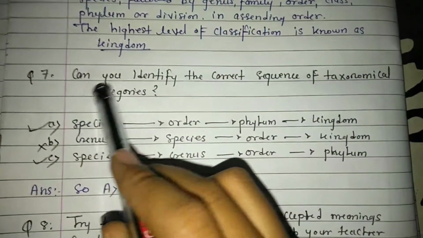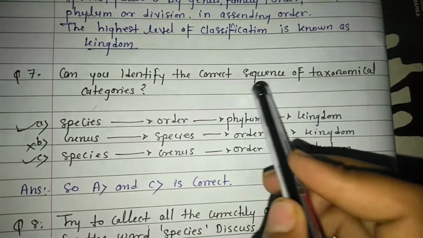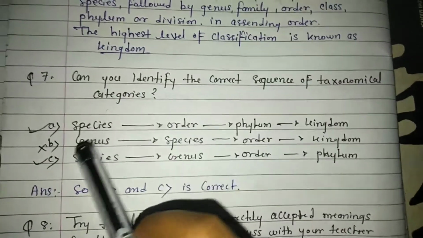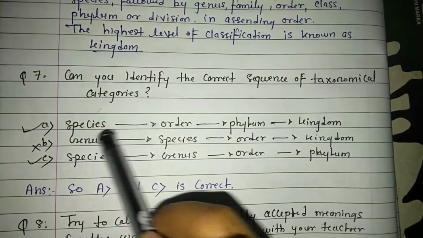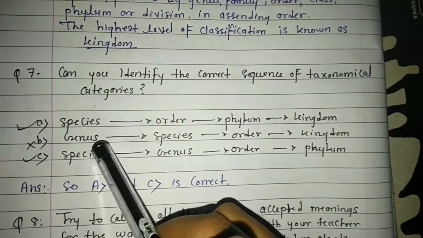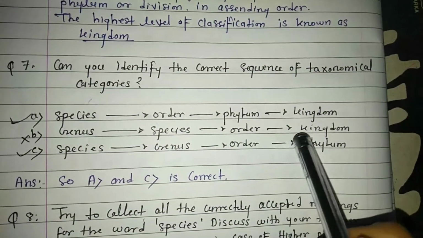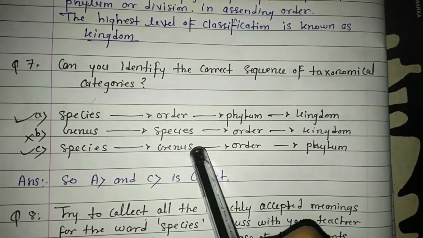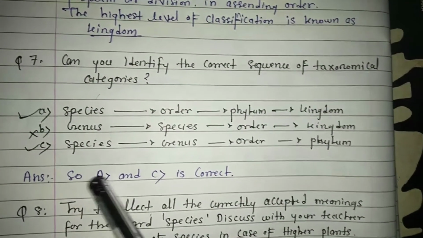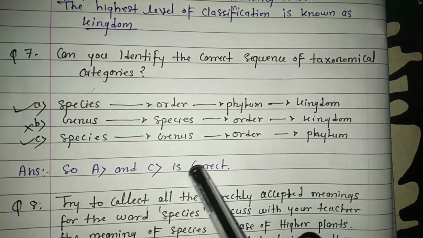Question number 7. Can you identify the correct sequence of taxonomical categories? 1. Species, order, phylum, kingdom. 2. Genus, species, order, kingdom. 3. Species, genus, order, kingdom. Answer. So A and C are correct.